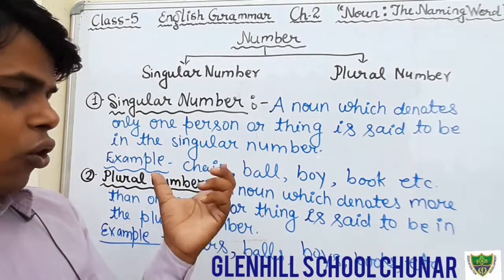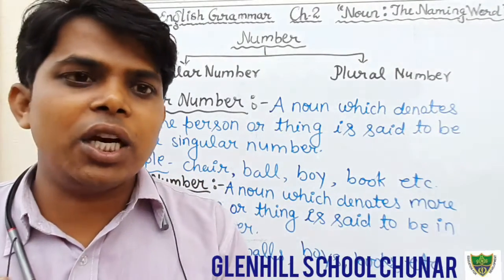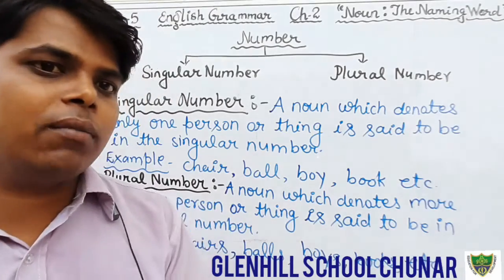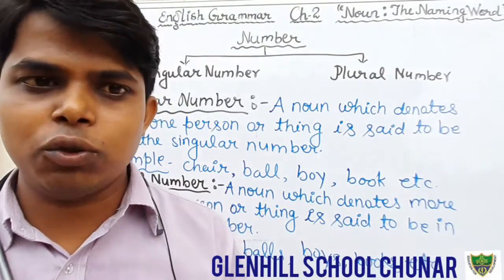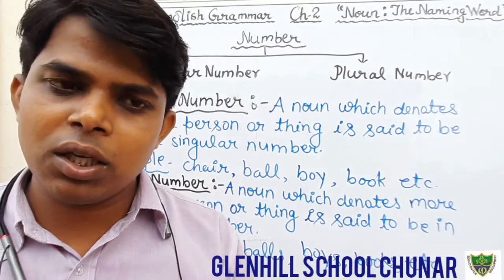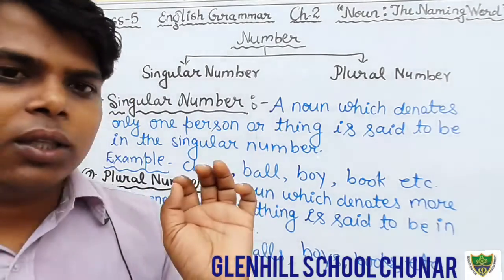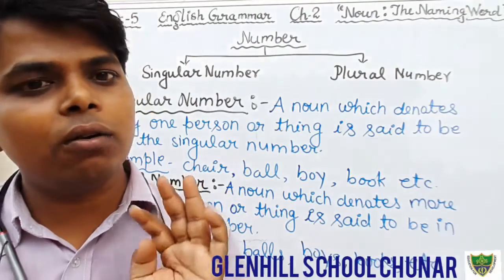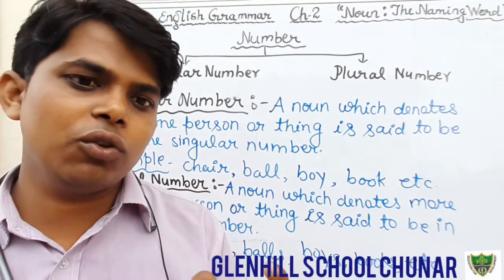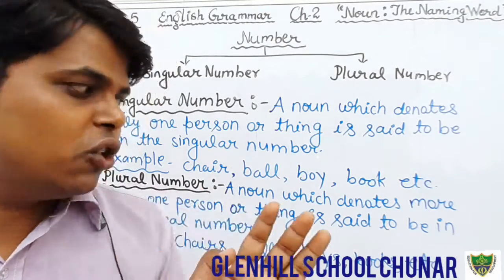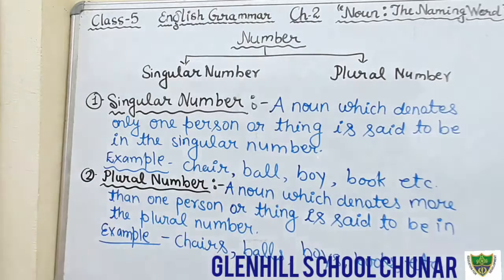So we all have understood what is singular number. Singular number denotes only one person or thing, and plural number denotes more than one person or thing. First of all you write this, what is singular number and what is plural number.